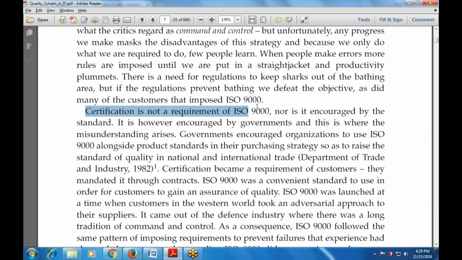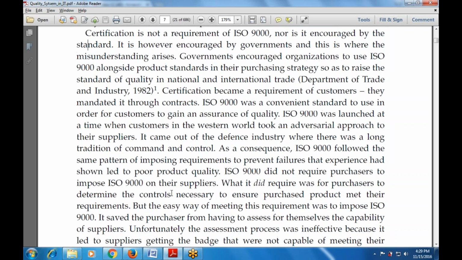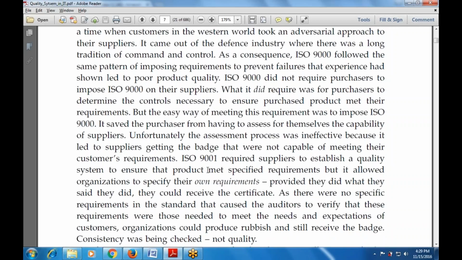And certification is not a requirement of ISO 9000, nor is it encouraged by the standard. And ISO 9001 also requires suppliers to establish a quality system to ensure that the requirements of the product are met, as specified with the organization's goals.